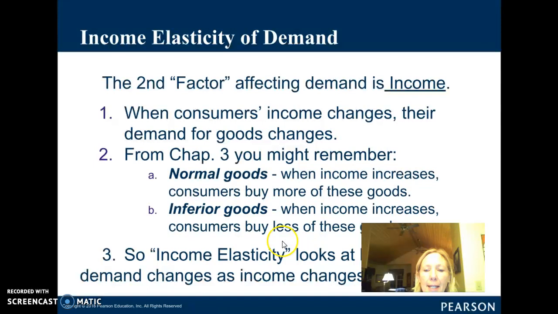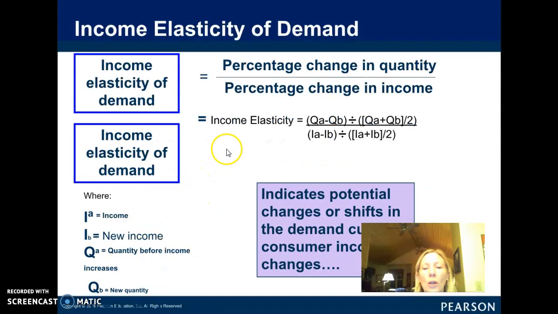So income elasticity looks at how much demand changes as your income changes. Okay, so we're not talking about elastic and inelastic anymore. We're talking about normal and inferior, a different concept. So again, we have a nice handy little formula to use for income elasticity. If they give you the percentage change, then you can do a handy, easy formula right here, just a little division problem. However, if they actually give you the quantities or the income change, then you would have to use this formula right here. So income elasticity would have to do with your change in income and how that affects the change in quantity demanded of a good.